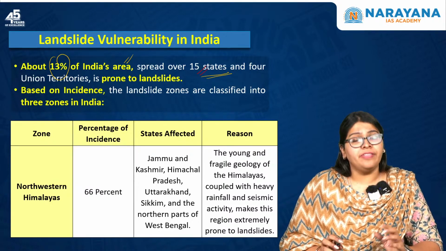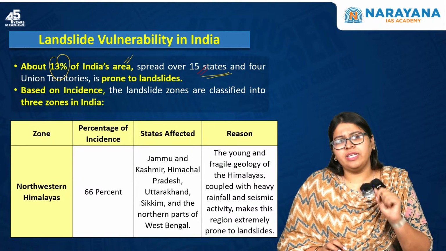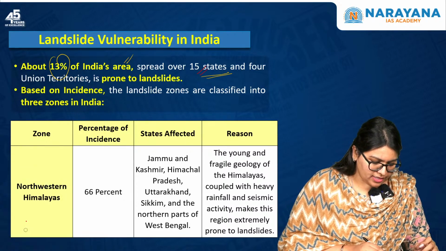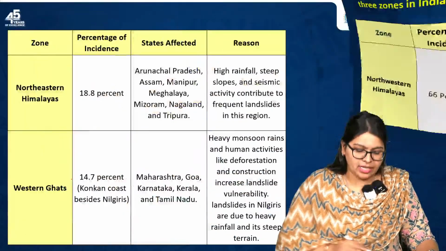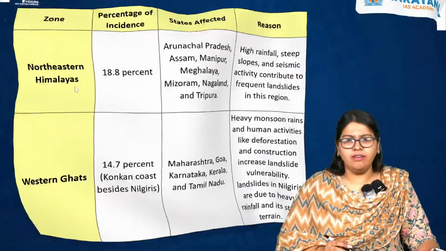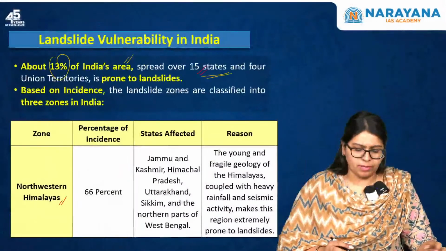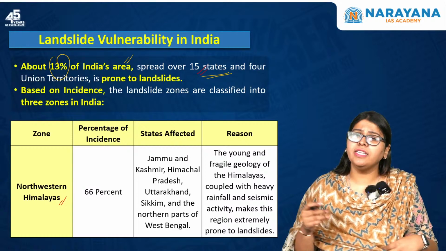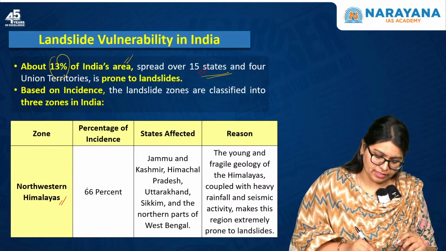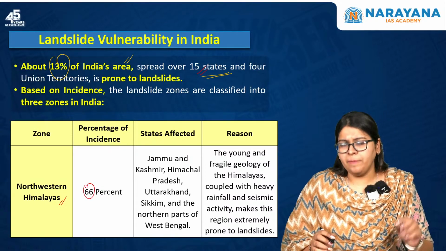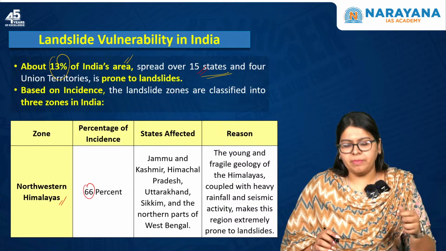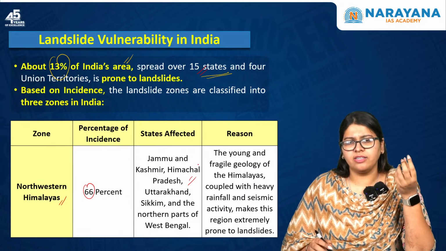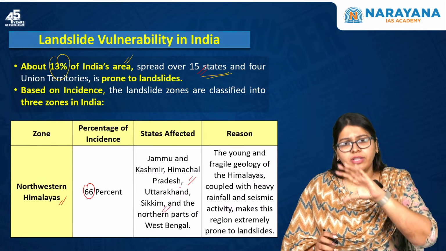Based on the incidence, this landslide zone is classified into 3. One is the northwestern Himalayas, next is the northeastern Himalayas, and then the Western Ghats. Let us discuss one by one. In the northwestern Himalayas, the percentage of incidence of landslides is the maximum, that is 66%. Here the western Himalayas include the regions of Jammu and Kashmir, Himachal Pradesh, Uttarakhand, Sikkim to an extent, and the northern parts of West Bengal.